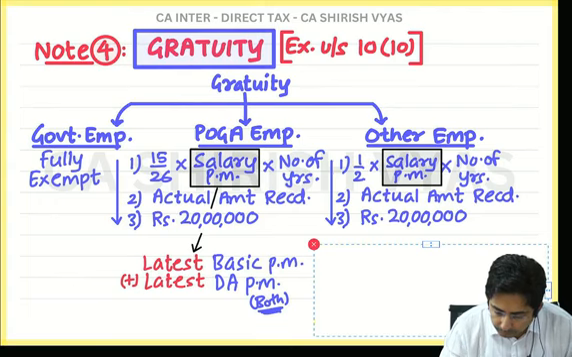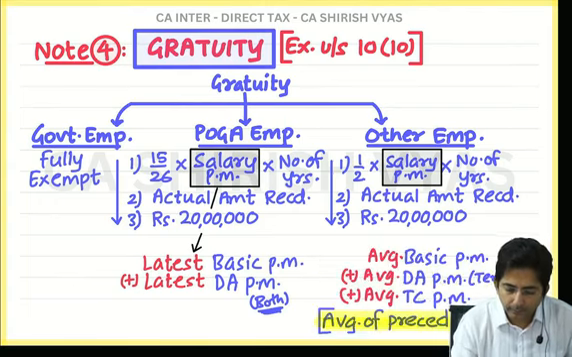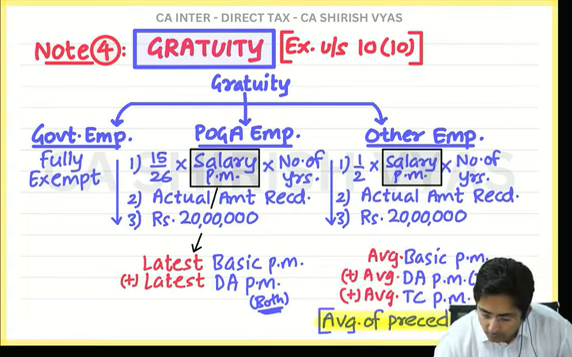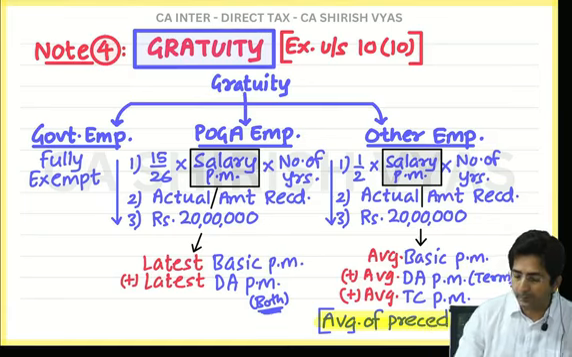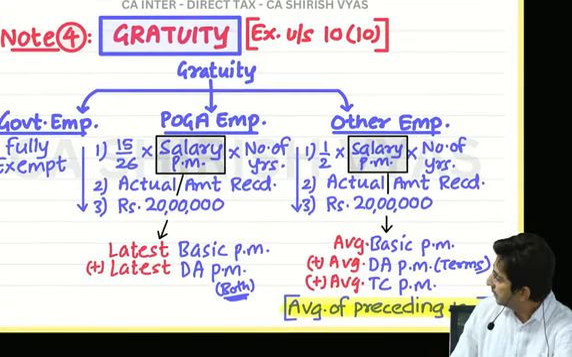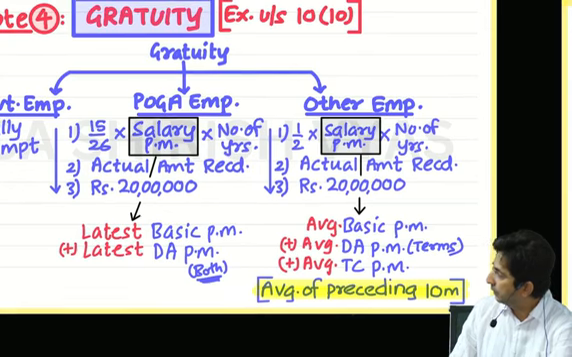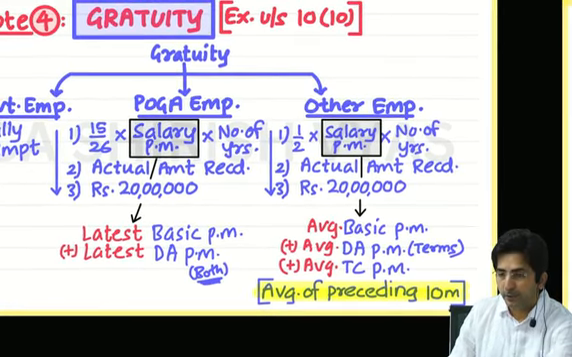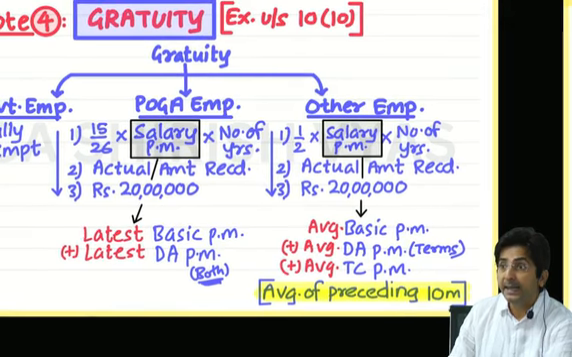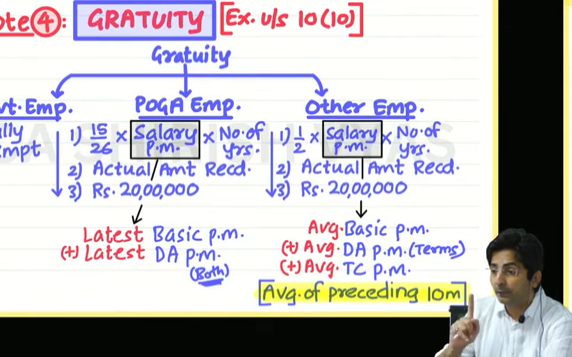But look, read what I have written. Read: average of basic salary per month, then average of dearness allowance per month, but in terms. Can you see "in terms" is written? Wait, I will show you. Then average of turnover commission per month. Then average of how many months? Preceding 10 months. What do you mean by preceding? Don't take the month of retirement.